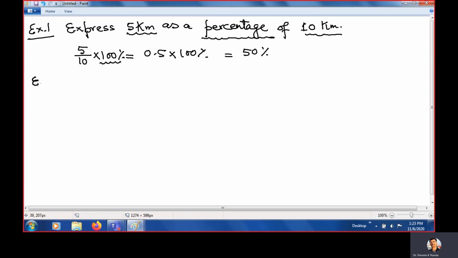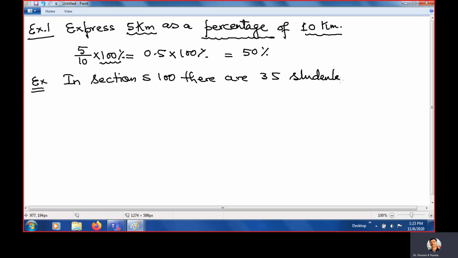Understand? Another example, like in your class. In section S100, there are 35 students. This is a true question; I'm taking it from your class.